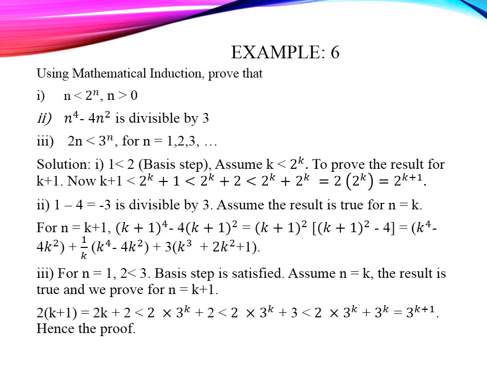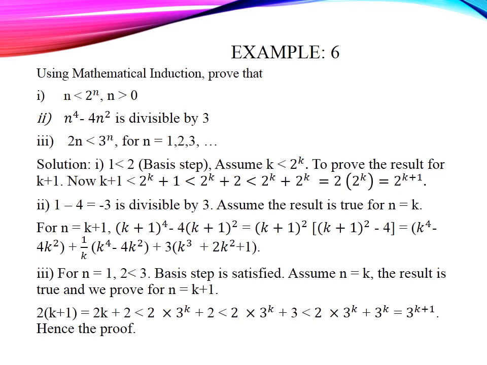Using mathematical induction, prove the following. First problem: n is less than 2 power n for n greater than 0. Second problem: n power 4 minus 4n square is divisible by 3. Third problem: 2n is less than 3 power n for n equal to 1, 2, 3, and so on. The problems are very similar to the earlier problems. Anyhow, I am going to give the key points.